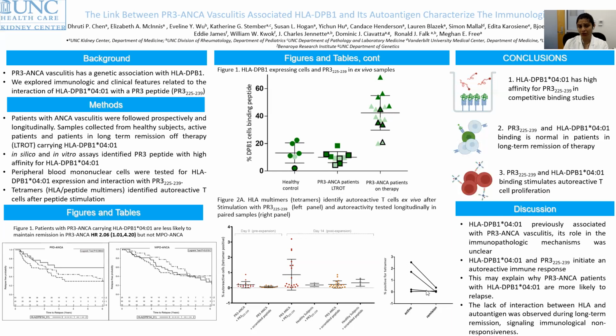So I've shown you here that HLA-DPB1*04:01 is a genetic association, but also has an immunopathologic mechanism to explain the increased risk of relapse. I've also shown you that the interaction between HLA-DPB1 and the predicted PR3 peptide is essentially normal when patients are in long-term remission, indicating that they may have